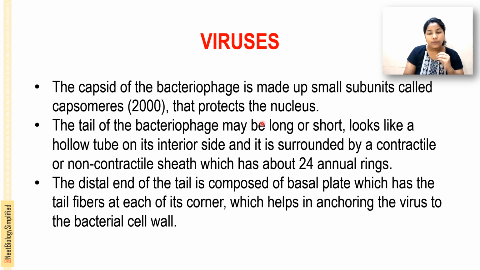The tail of the bacteriophage may be long or short, looks like a hollow tube in its interior, and is surrounded by a contractile or non-contractile sheath which has about 24 annular rings. The distal end of the tail is composed of the base plate, which has tail fibers at each of its corners, which helps in anchoring the virus to the bacterial cell wall.